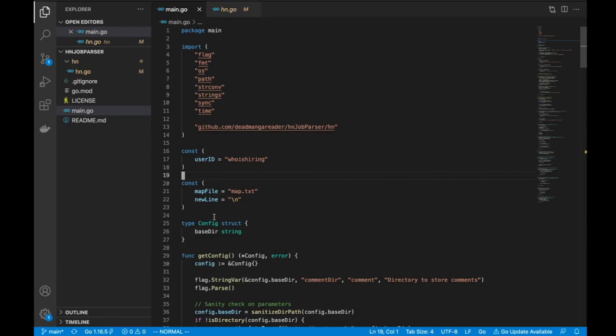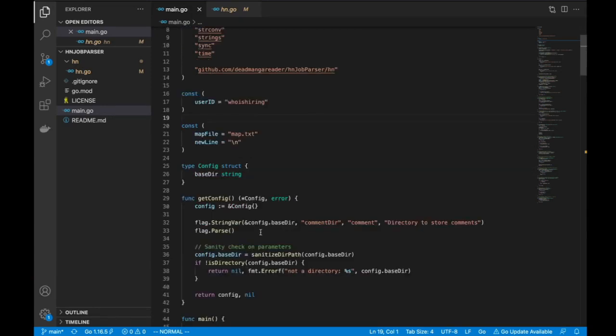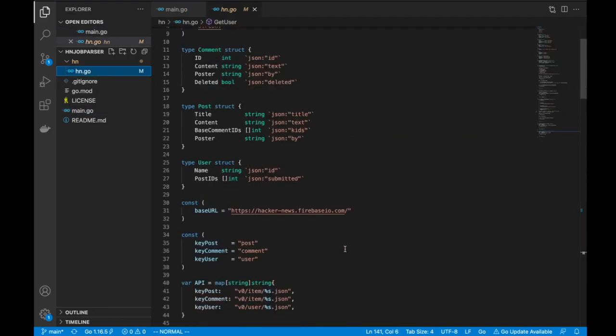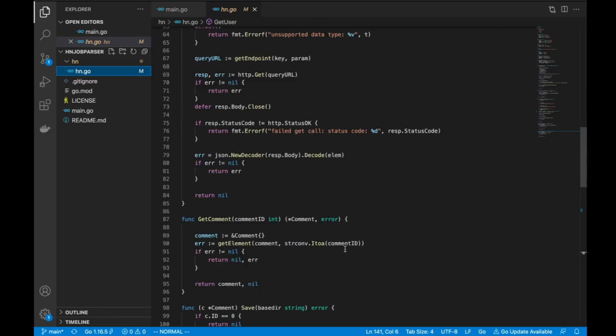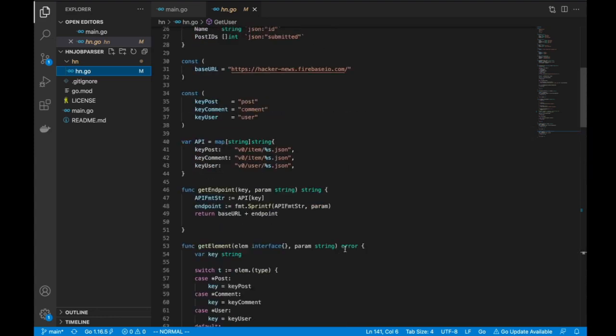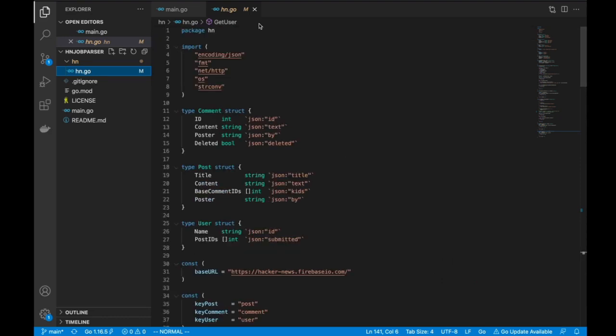So this is all like one .go file, is it? Yes. So there are two Go files. I had initially thought that I would need a big package for just parsing the Hacker News stuff. I later realized that I don't really need that big of a package. It's just around 150 lines of code. There's no real necessity of it existing in a separate package, but that's what I started with, so I just let it be. Are you still using it or it's dead code now? No, I'm using the code.